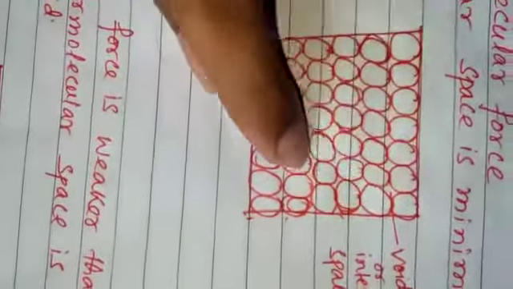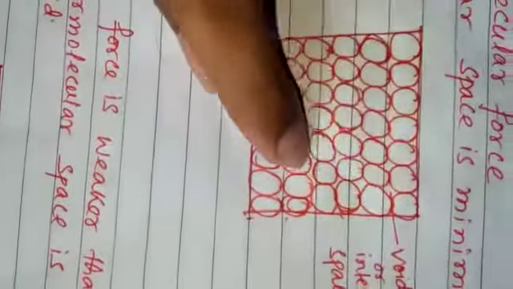What is intermolecular force? The force by which the molecules attract each other is called intermolecular force. And what is intermolecular space? The space between the molecules in a solid or liquid or gas is called intermolecular space. Clear? And with an increase in the distance, that is the space between the molecules, the attraction between the molecules always decreases. We know that if we place two unlike poles of two magnets closer, then attraction is higher, but if the distance is large, then the attraction is less.